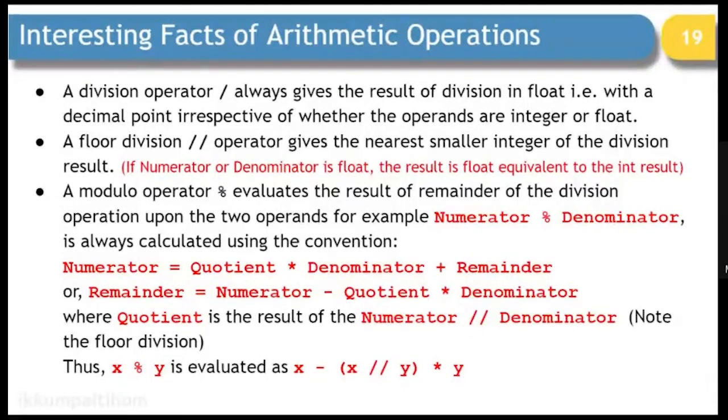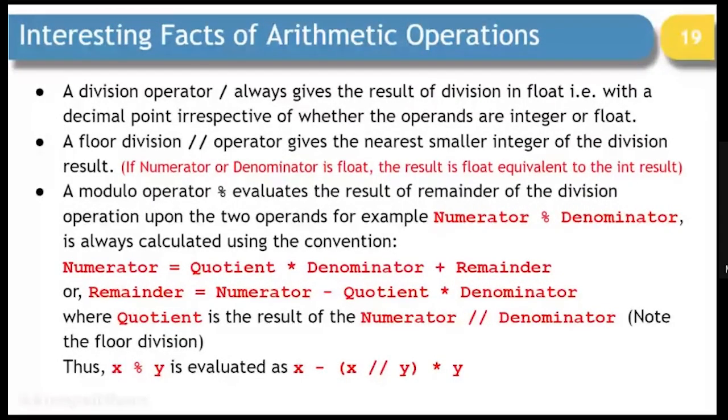Now, some more interesting facts. A division operator will always give a float as the result, irrespective of whether you have integers as numerator and denominator, that means the upper side of the division sign or the lower side of the division sign. Floor division will give you an integer as the result, but if you have a float in the numerator or denominator, it will add 0.0 at the end. So it will be a float representation of an integer in a way.